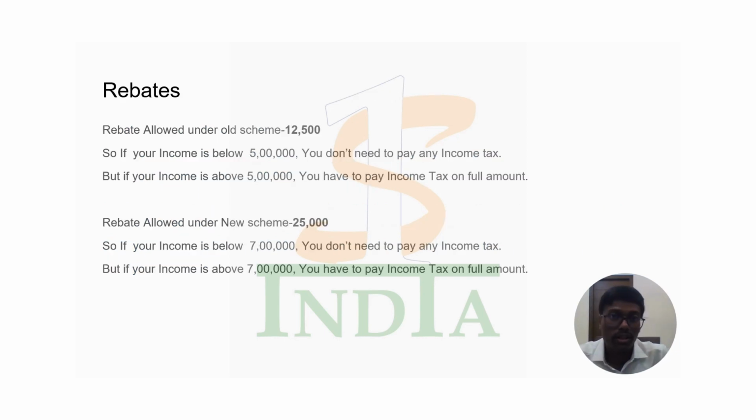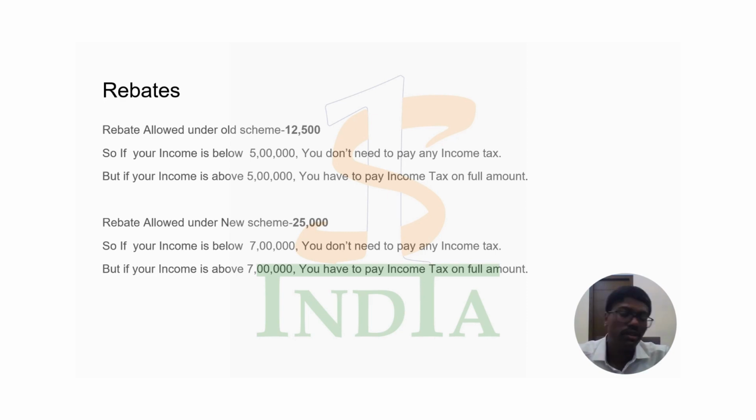So what are the rebates which are available for you under the old and new tax regime? Rebate is more or less like a subsidy. If your income is up to a certain limit, then you will be given a rebate against which your tax will be adjusted. Earlier under the old tax regime, the rebate was up to 12,500. That is, if your income is up to 5 lakhs, the tax amount is 12,500, and that is completely adjusted against the rebate.